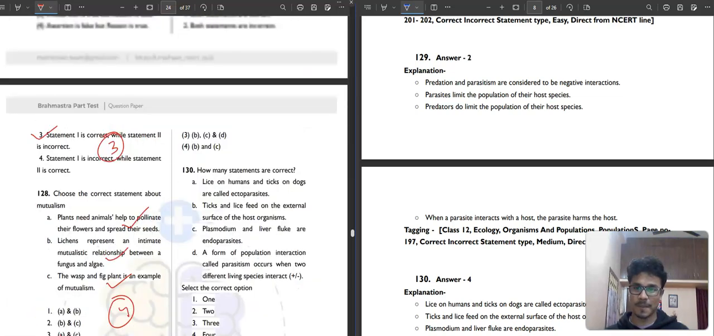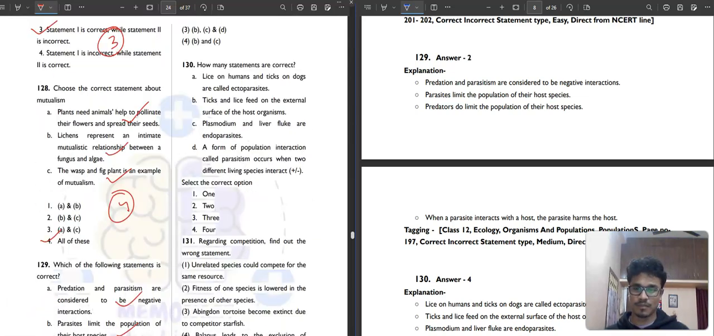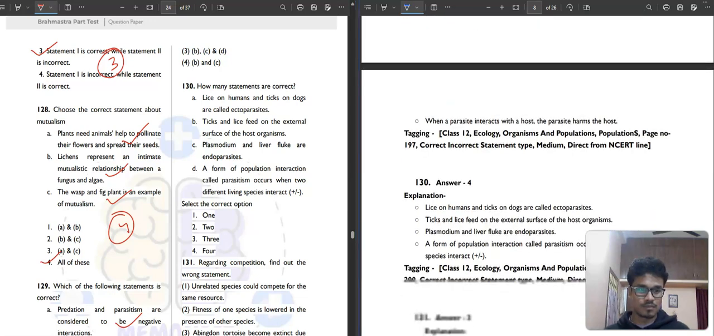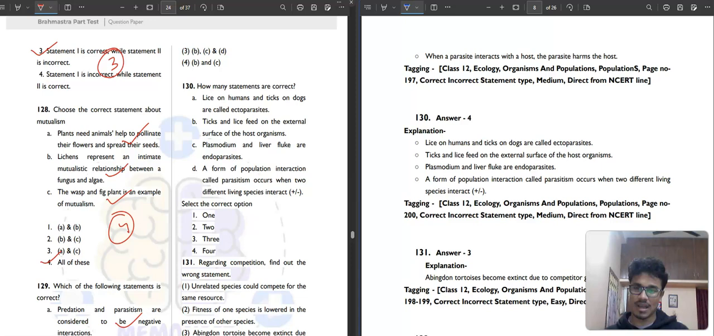Then 130. It is saying how many statements are correct. Lice on humans and ticks on dogs are called ectoparasites. So these are ectoparasites. And ticks and lice feed on the external surface of the host organism. Correct. Plasmodium and liver fluke are endoparasites because they live inside. A form of population interaction called parasitism occurs when two different living species interact, where one gets benefited and the other gets harmed. So all are correct. The fourth option will be our correct answer.